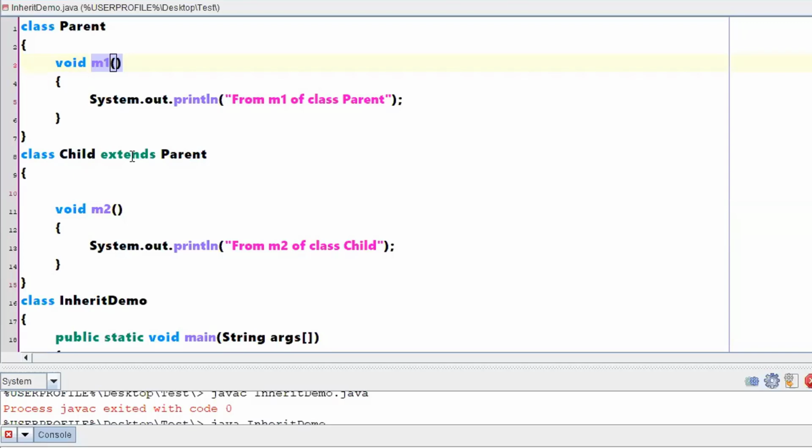When you are using the extends keyword, this particular m1 will now be available for your child class also, right? When m1 is already available, don't again give a definition for that particular m1, because the system will throw you a compile error saying that there are two methods with the same name. Good questions asked. Any other questions?